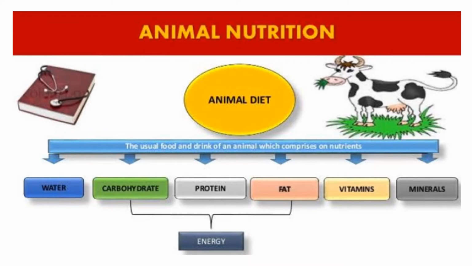So today we will start the chapter Animal Nutrition. What is animal nutrition? Animals require nutrition for their daily work. The food that we intake is called the diet, and it gives us energy to do our daily activities. So, what are the animal diets? What we consume is mainly water, carbohydrates, protein, fat, vitamins, and minerals. Out of these, three are the energy givers.